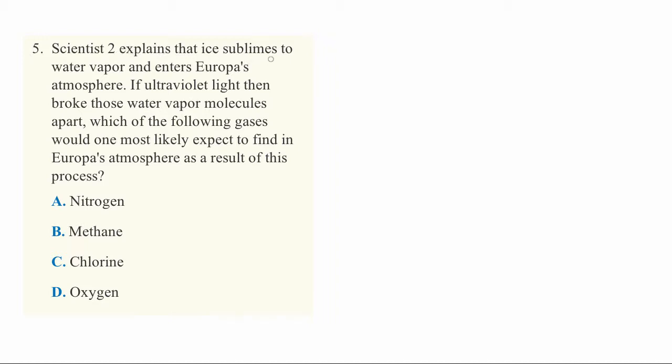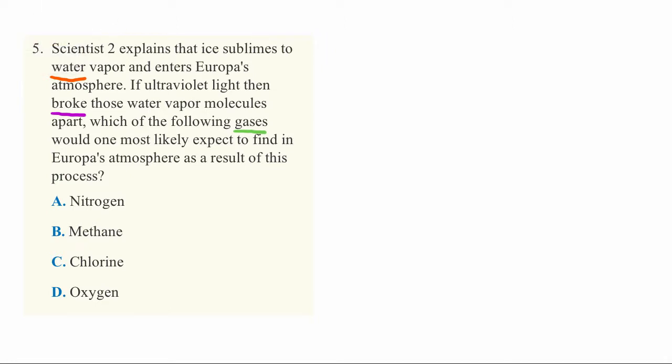Scientist 2 explains that ice sublimes to water vapor and enters Europa's atmosphere. If ultraviolet light then broke these water vapor molecules apart, which of the following gases would one expect to find in Europa's atmosphere as a result of this process?